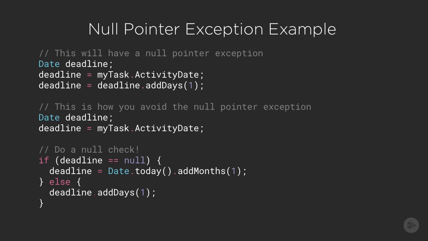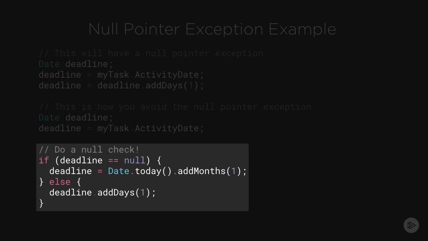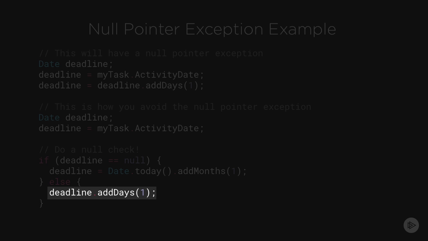Here's how we'd write the code to avoid a null pointer exception. The first two lines are the same, but in the final line, instead of blindly adding a day to our deadline, we use an if statement to first see if our deadline is null. If it is, we default our date to a month from today. If it isn't, we add a day to it.